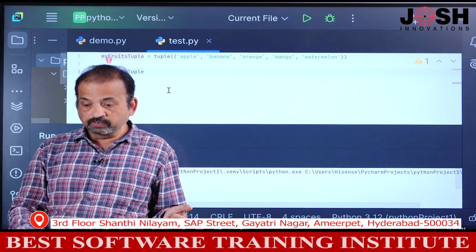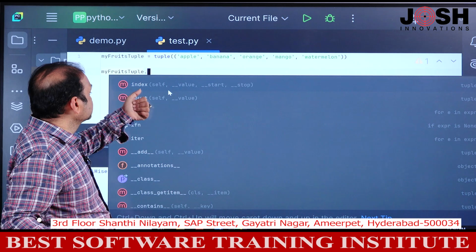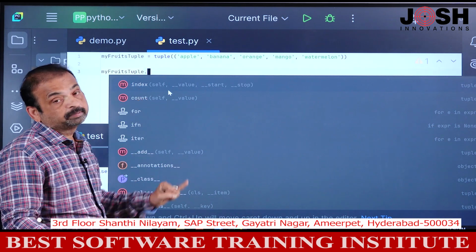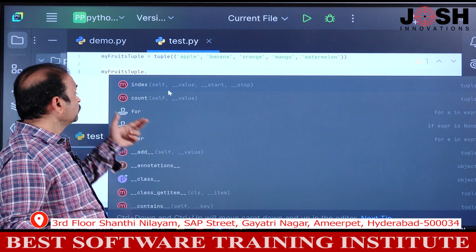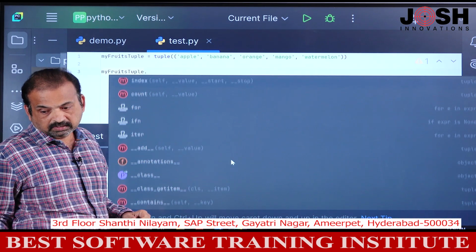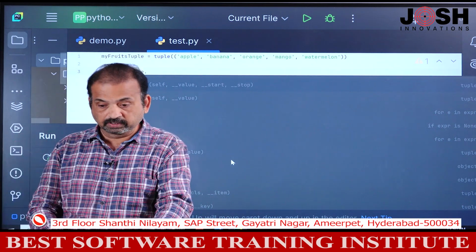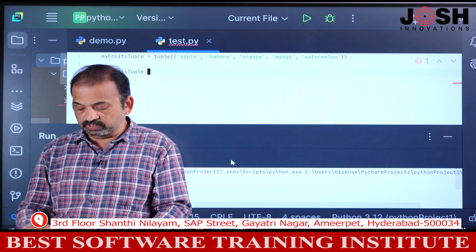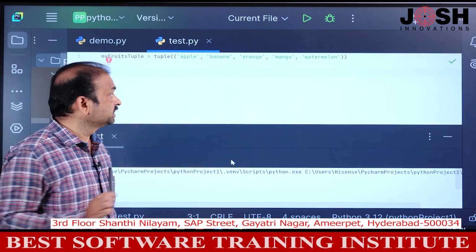When I press dot, we'll get a list of methods. But here, see, we have only two methods. One is index method, one is count method. There is no append method, there is no insert method, there is no extend method. We have only two methods. Then how to add items? To add items to this tuple, there are 3 steps. So we should follow these 3 steps.